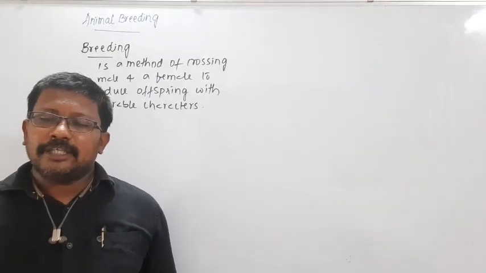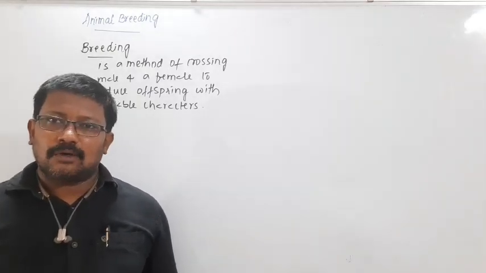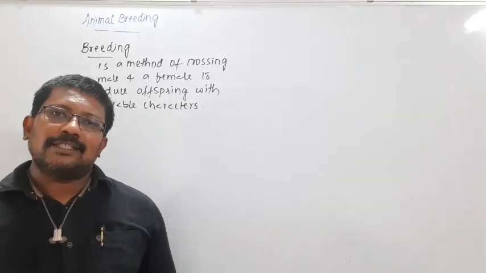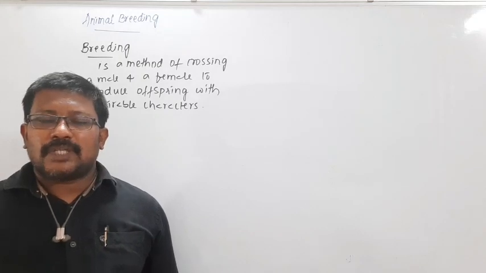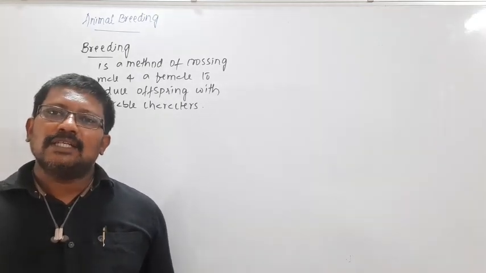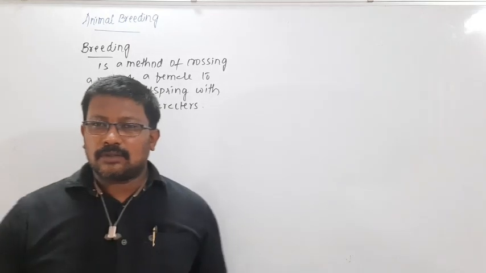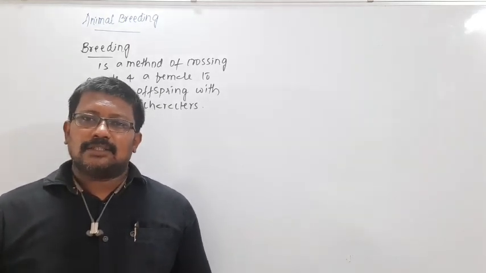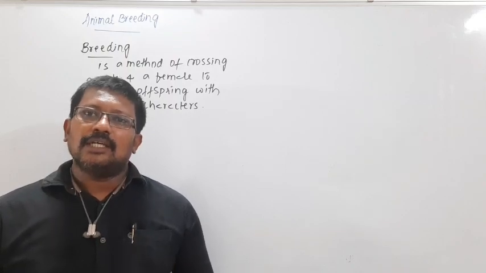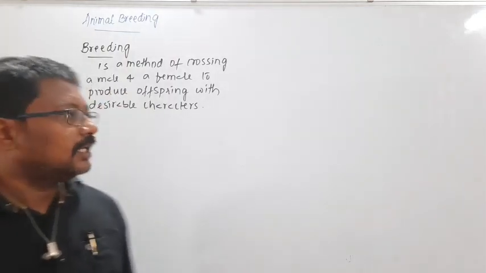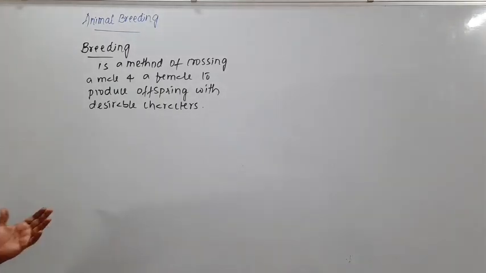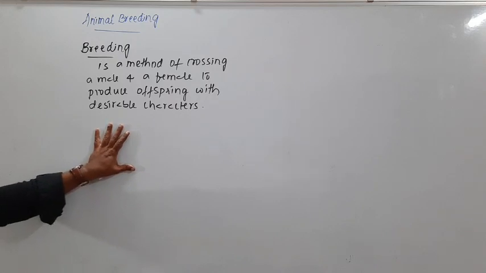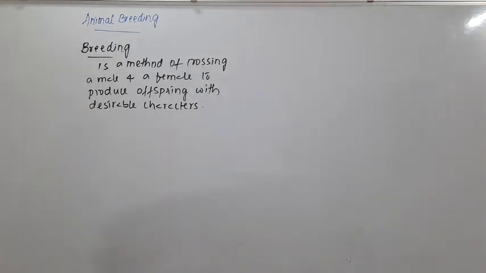For that, I need to cross these two parents and see the offspring with these two characters present together. So that's the offspring with the desirable character. What are those desirable characters? The size and the sweetness are the characters that I actually wanted to see in the plant. For that, I will be crossing those two parents. So that is actually nothing but breeding.